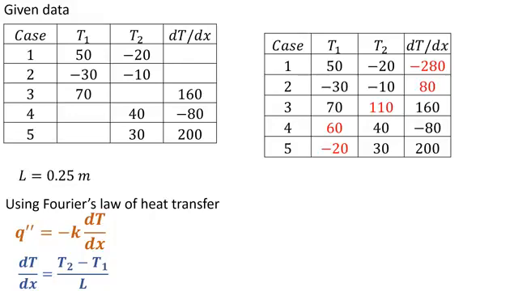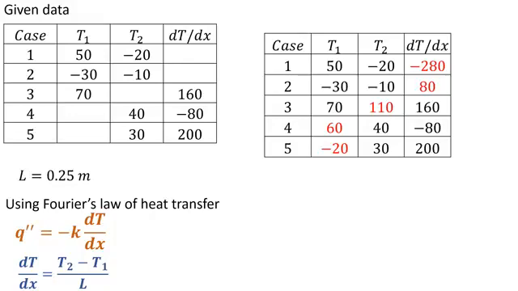Then for case 3, I have rearranged the equation dT/dx equal to T2 minus T1 over L for T2, because in case 3 T2 is unknown. So when I rearrange this equation and substitute the value of T1 equal to 70, dT/dx equal to 160 and L equal to 0.25, T2 comes out to be 110 degree centigrade.